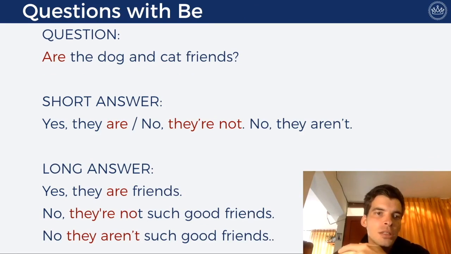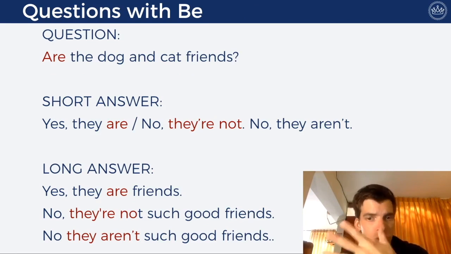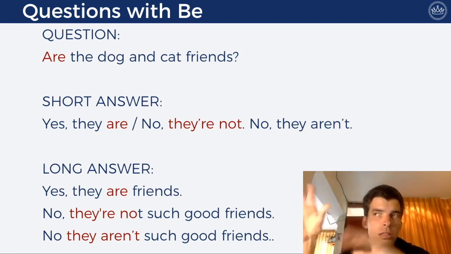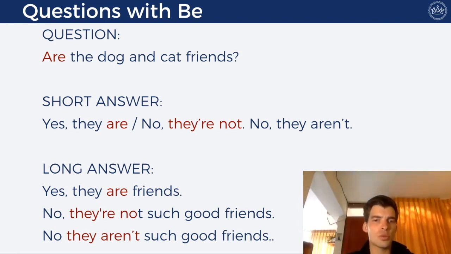Questions with be. So, are the dog and cat friends? Short answer, yes, they are. Short answer, no, they're not. Or you can also change it to no, they aren't. So depending on the contraction, you can have two options. No, they're not, or no, they aren't. It means exactly the same.